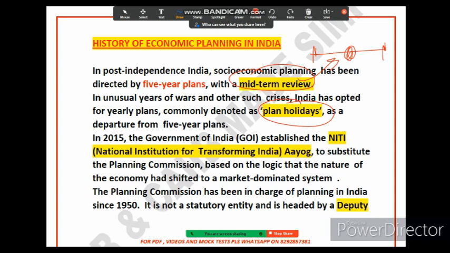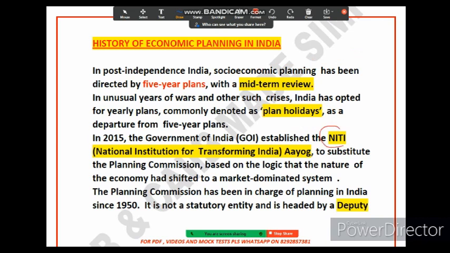Okay, understood? Very good. So basically, plan holidays have been declared in India during times of war, or when some major crisis is there. At that time, a plan holiday is declared, where there was no plan. That's called a plan holiday. Now the third point we will discuss is Niti Aayog.